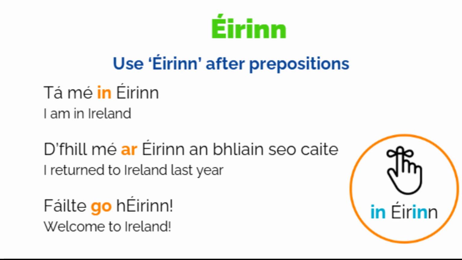Use Éirinn after prepositions, little words like in, under, at, and so on. Tá mé in Éirinn. Bhí mé in Éirinn an bhliain seo caite. Fáilte go hÉirinn. How are you going to remember this? Just remember one example. In Éirinn.